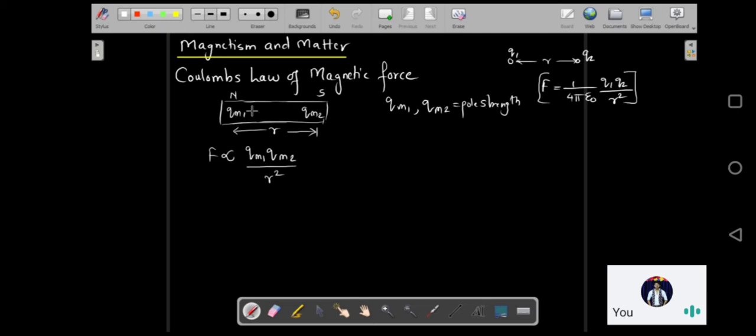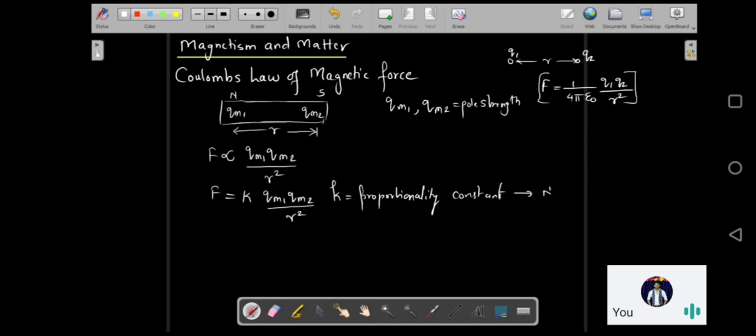So this is basically your Coulomb's law of magnetic force. Exact same, okay? So what will it be equal to? We put a proportionality constant K times Qm1 Qm2 upon r square, where K is the proportionality constant, okay? And what does the proportionality constant depend upon?